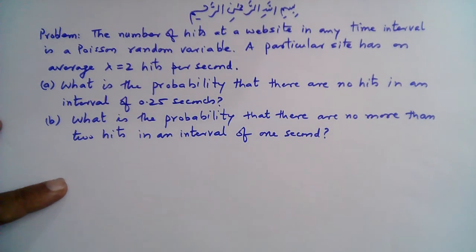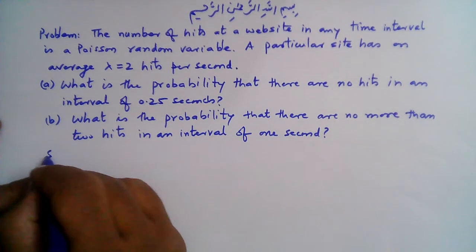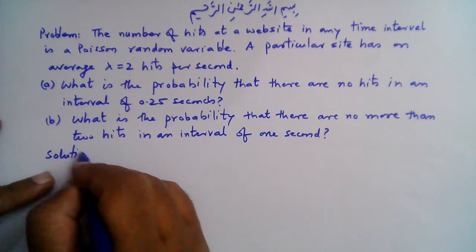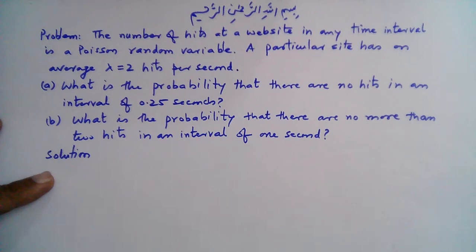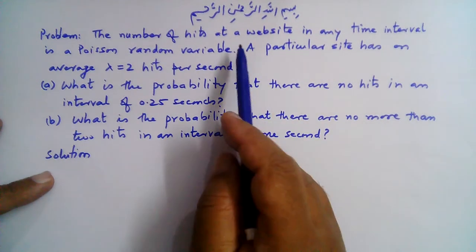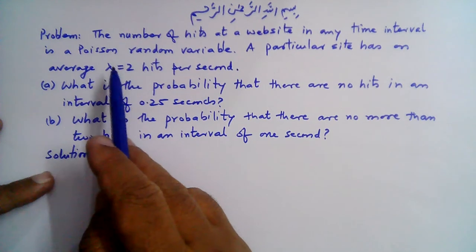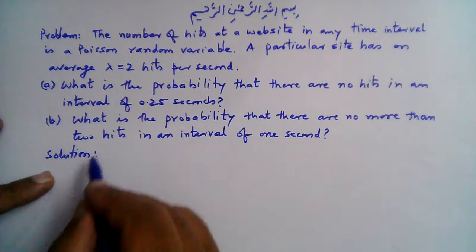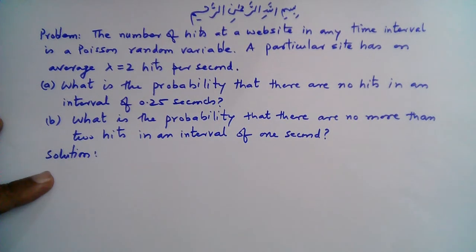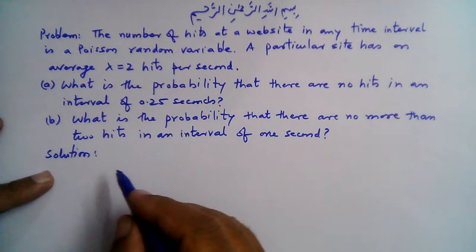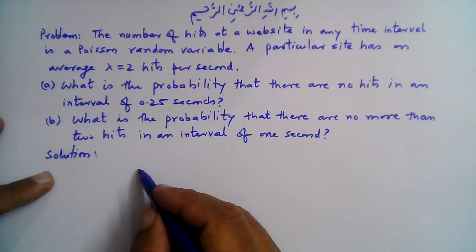First of all, we are already given the information that the number of hits at a website in any time interval is a Poisson random variable. So let's first describe the Poisson distribution.